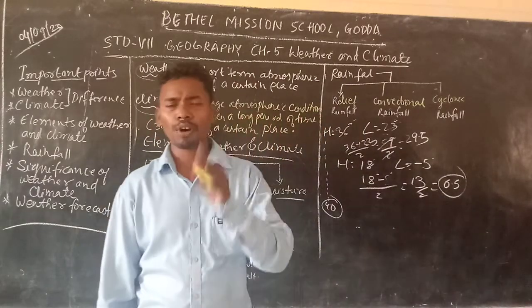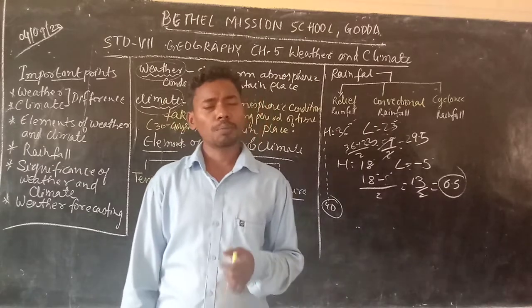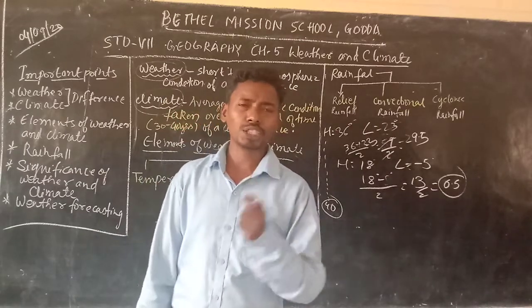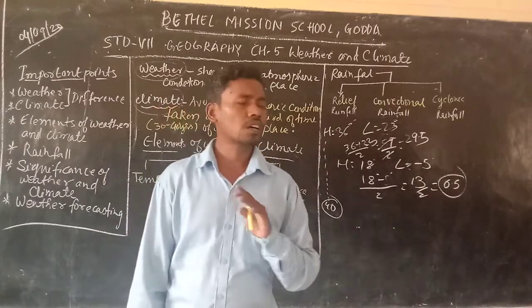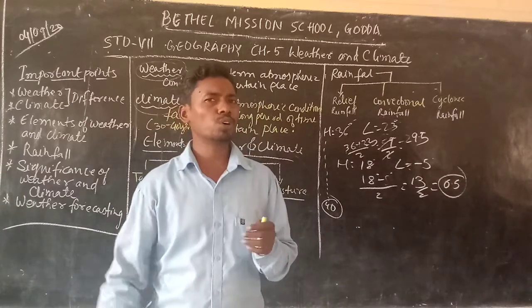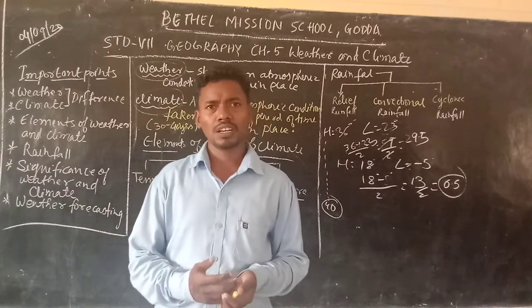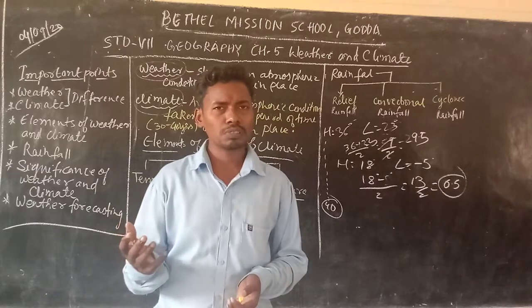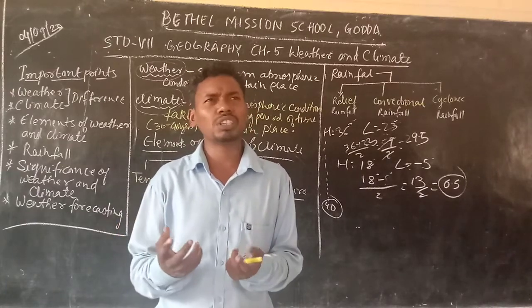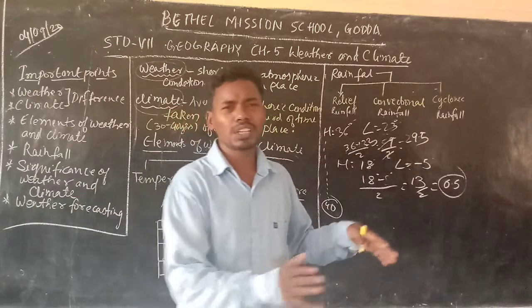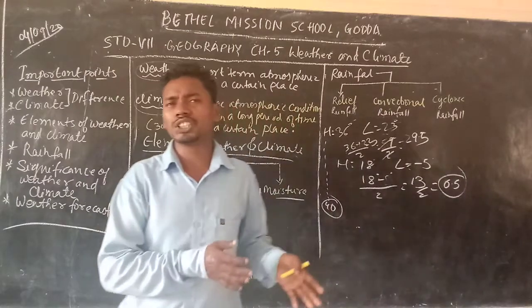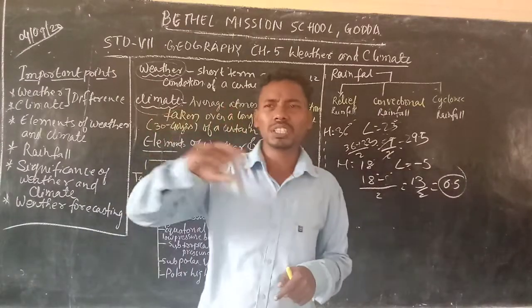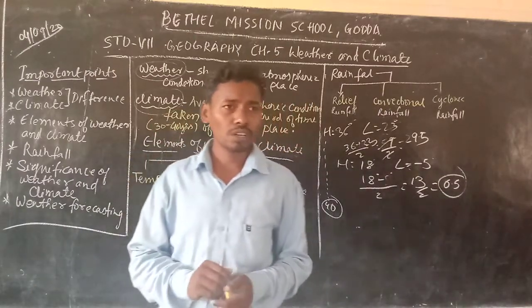Temperature is a very important aspect. Temperature is the most important aspect of the climate or weather of a place, because it directly affects us. If it is very hot, you can feel the heat and you say it is very hot, you will run away from the sun and take an umbrella, or you will take the shade. Anyhow, you want to miss the sun. Why? Because it is very hot.